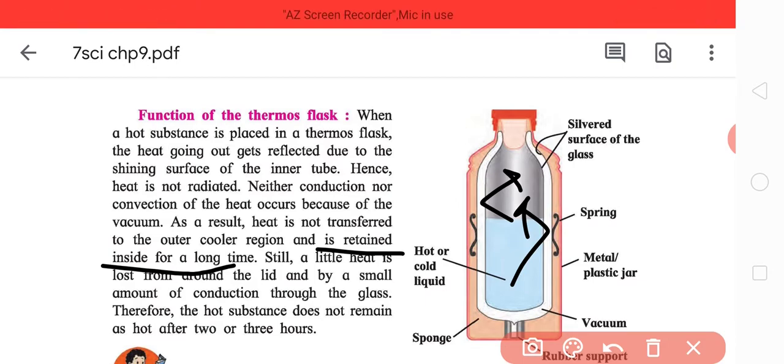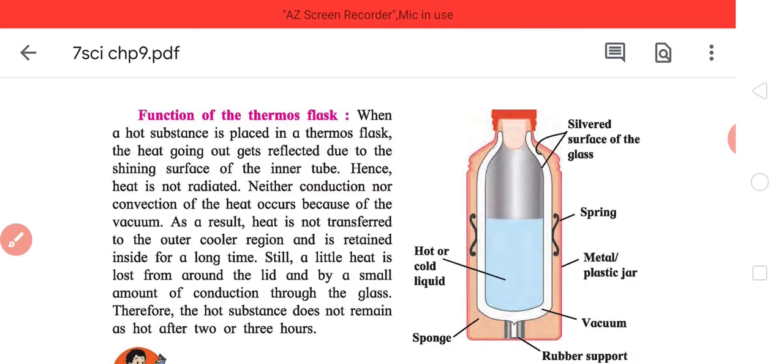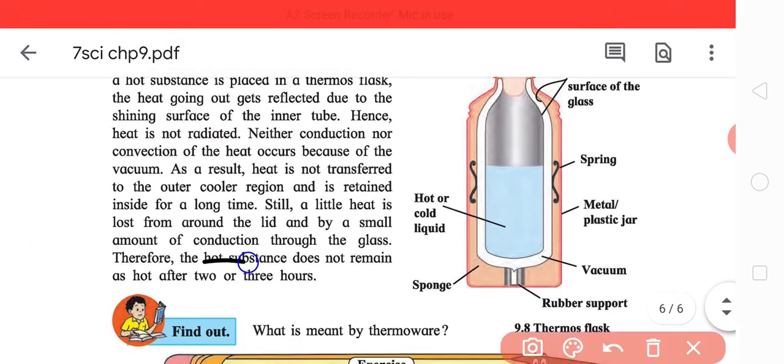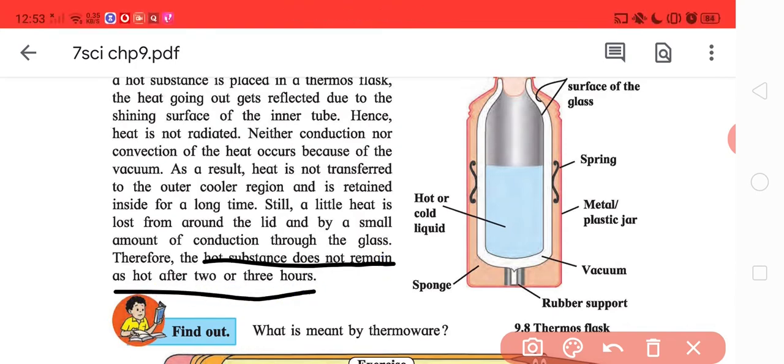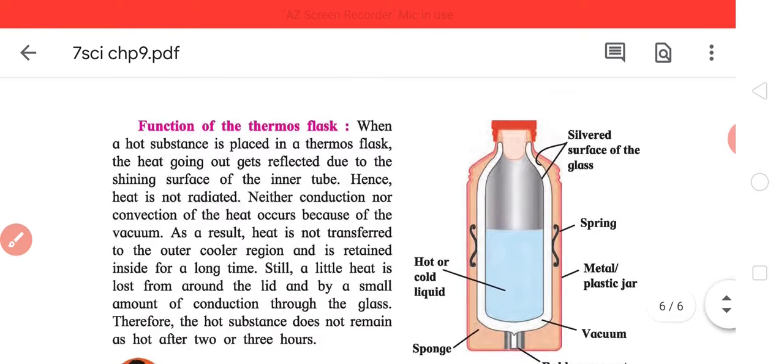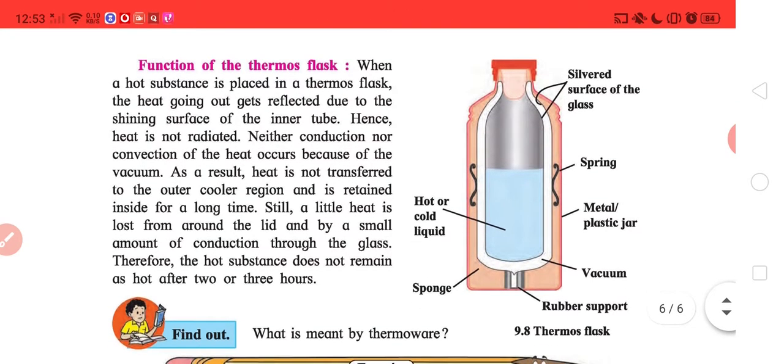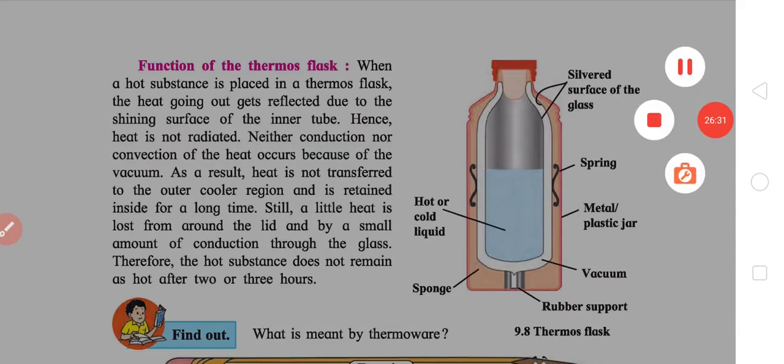But the problem is, still a little heat is lost from around the liquid and by a small amount of conduction through the glass. Therefore, a hot substance does not remain hot after 2 to 3 hours. Basically, this glass still conducts. Though ideally it shouldn't conduct, some small amount of conduction still takes place. Therefore, it does not remain hot after 2 to 3 hours.